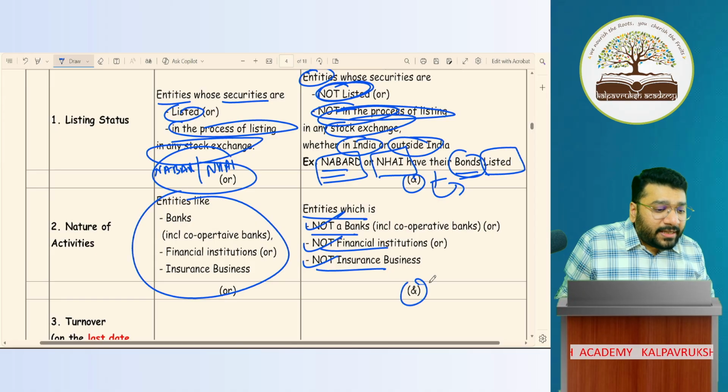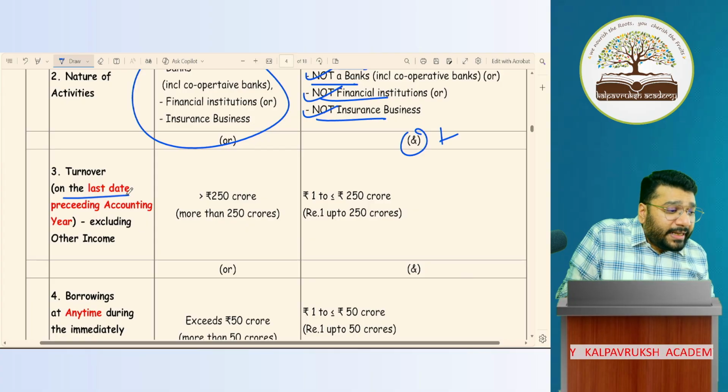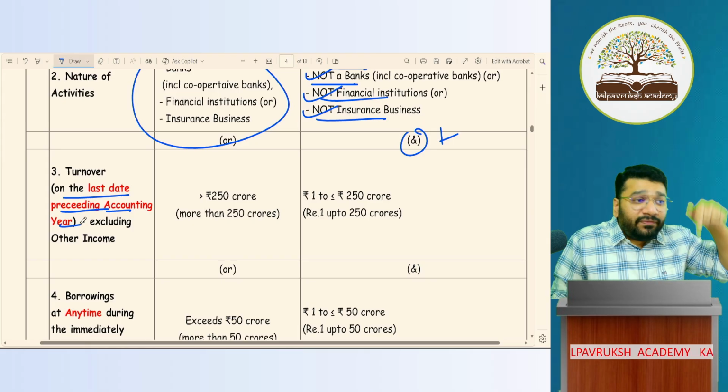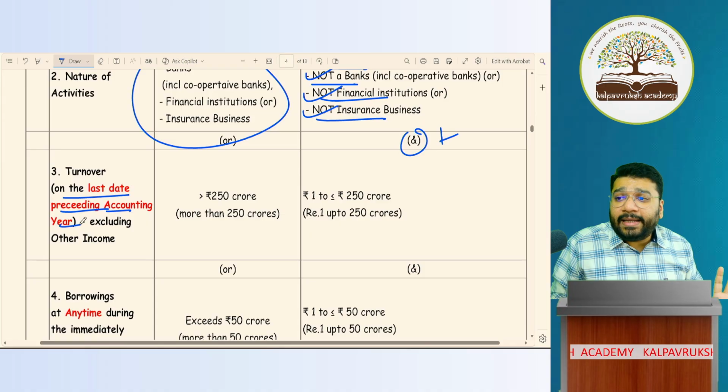Okay. Next condition is again the turnover criteria. When should you check this turnover? On the last date of the preceding accounting year. On 31st March of the previous accounting year, you have to check. What should be the turnover criteria?